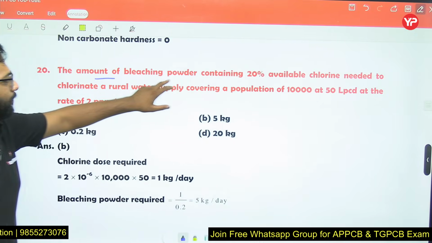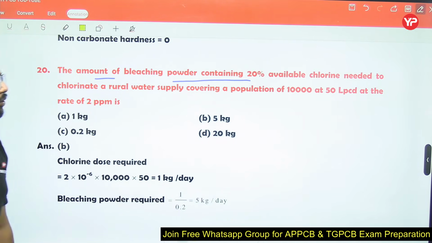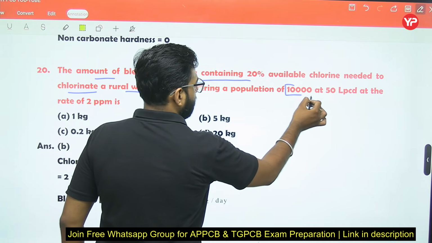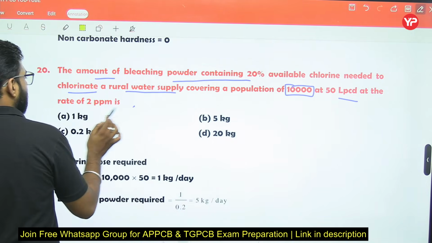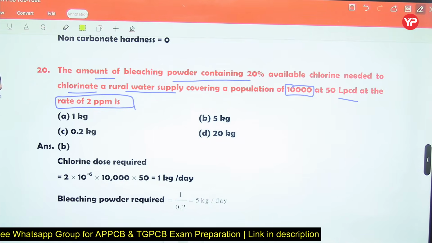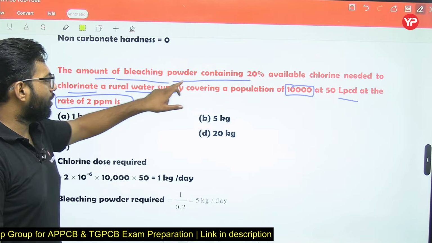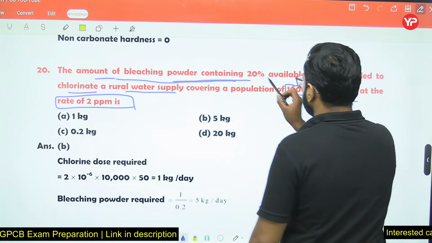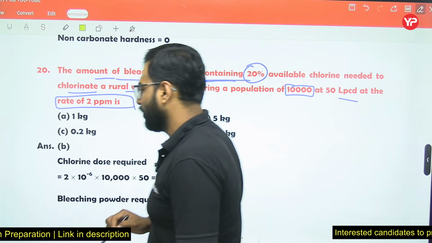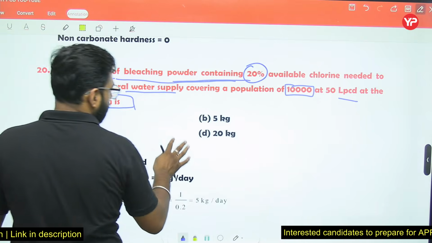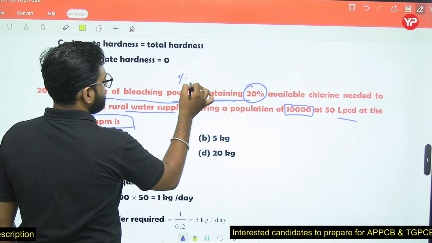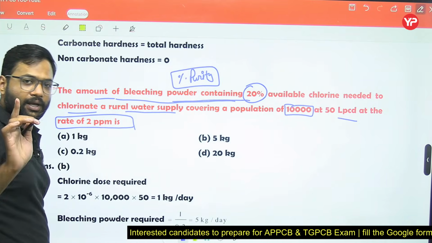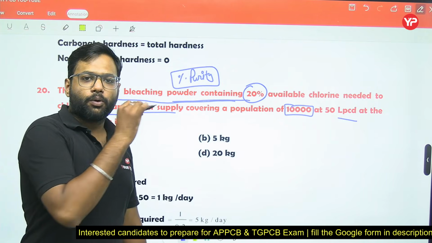The amount of bleaching powder containing 20% available chlorine needed to chlorinate a rural water supply covering a population of 10,000 at 50 LPCD, at the rate of 2 ppm, is? Now the question is, what is the amount of bleaching powder? We have to find the dose of the bleaching powder, and the question says that this bleaching powder contains 20% available chlorine. This 20% means its percentage purity. Remember this point: the percentage purity of bleaching powder is mentioned here.